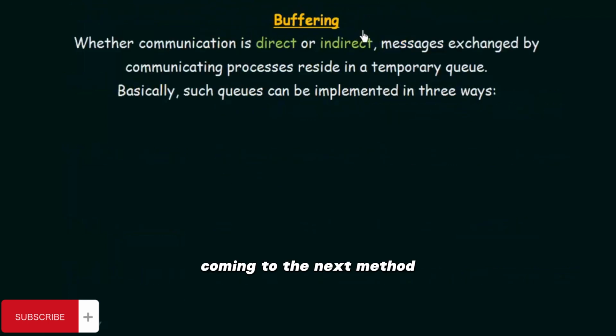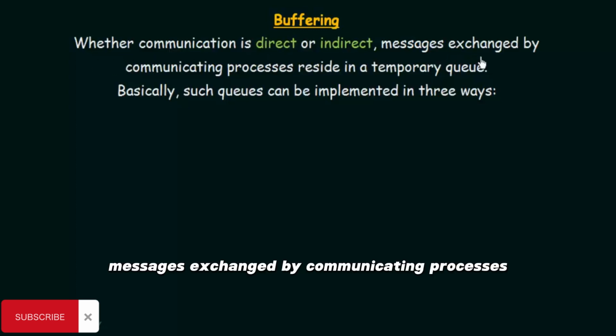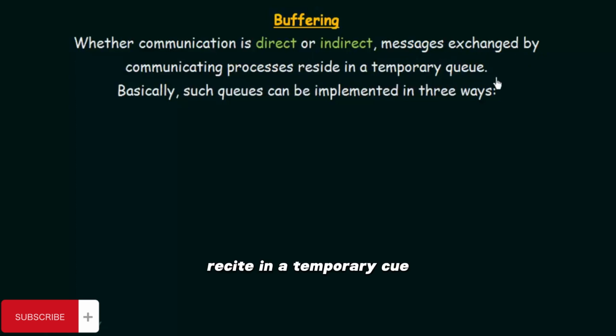Now, coming to the next method, which is automatic or explicit buffering. We have this issue of buffering related with this method. So let us see what this issue is and what kinds of buffering we have. First of all, what is buffering? When communication is direct or indirect, messages exchanged by communicating processes reside in a temporary queue.